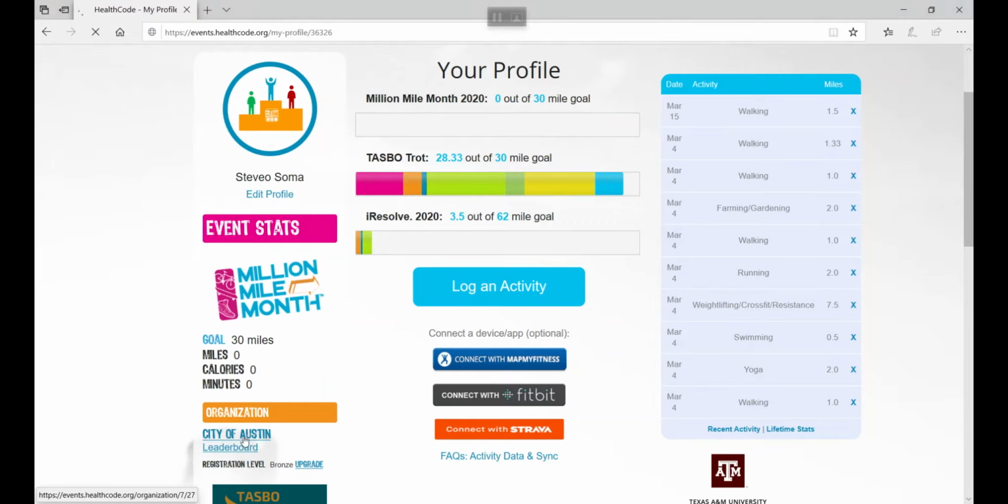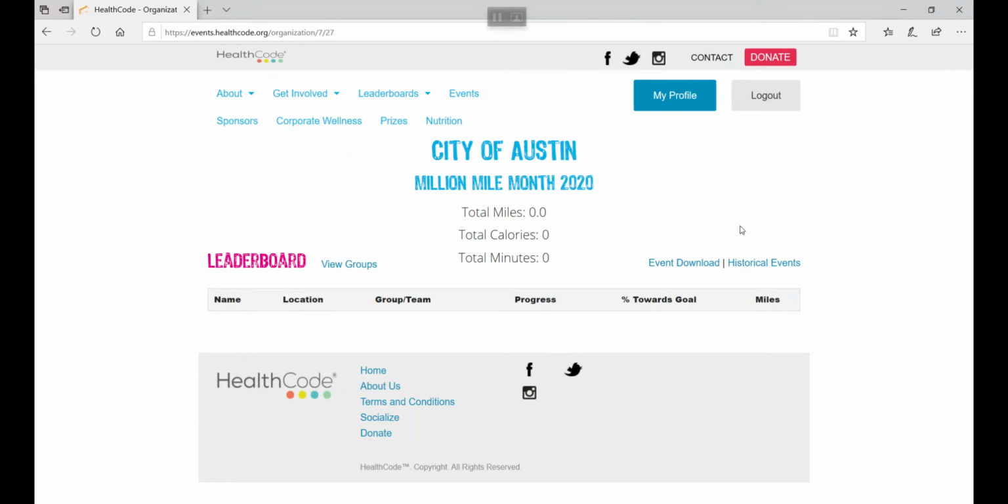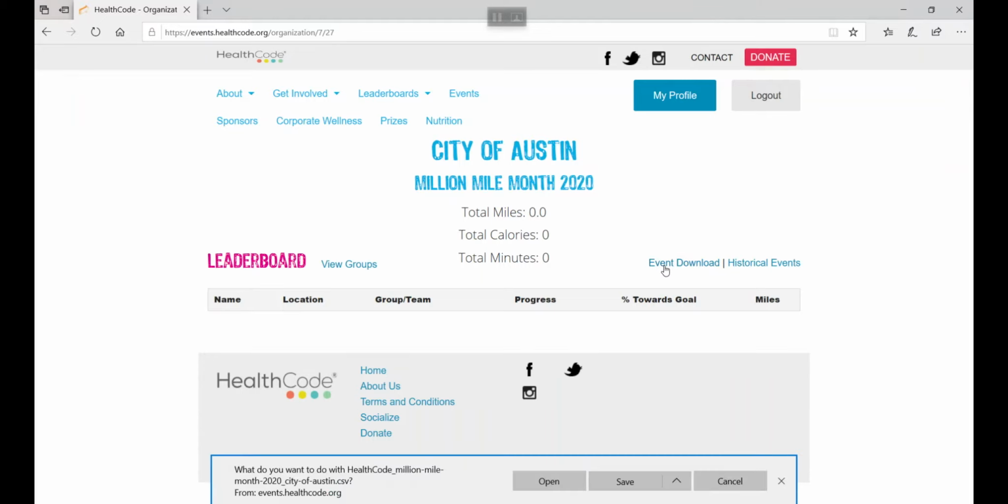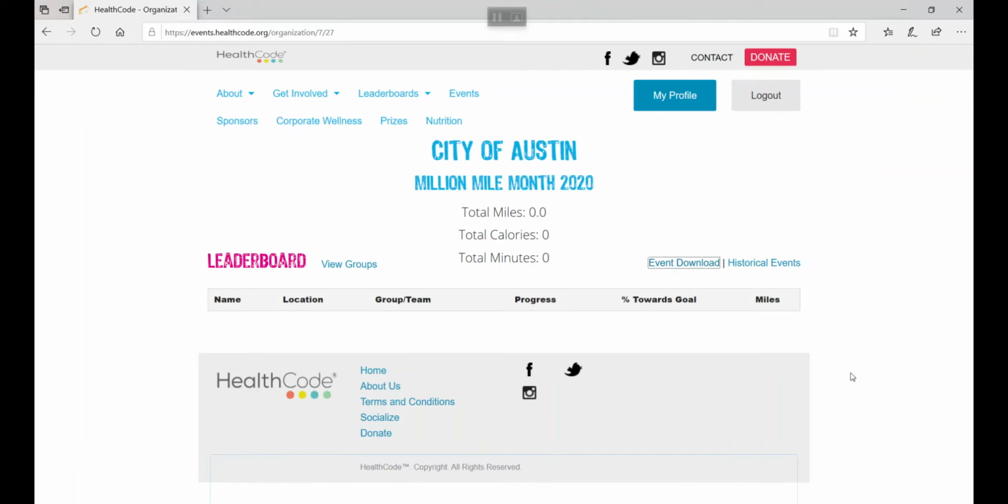Let's look under the hood. Oh my gosh, there's nothing there, or the event hadn't started yet. But what's neat about this is when it does, it'll aggregate in pretty much real time the total miles, the total calories, total minutes for everybody in that organization, no matter where they're located. And there's even an event download, an Excel doc, that you'll be able to use to see people as they sign up and during the event activity by groups.